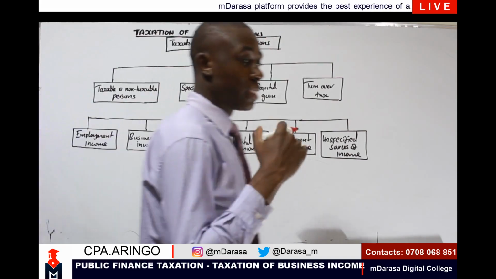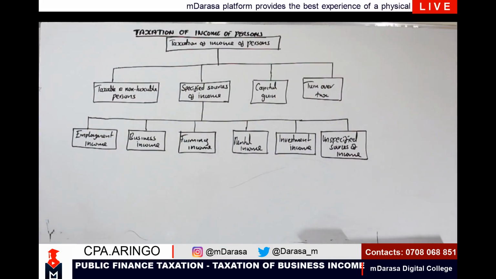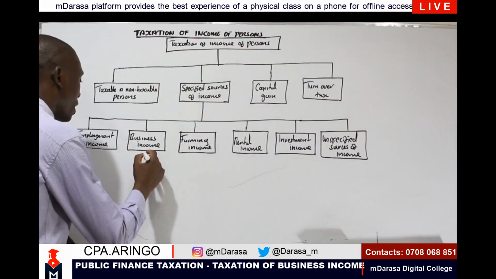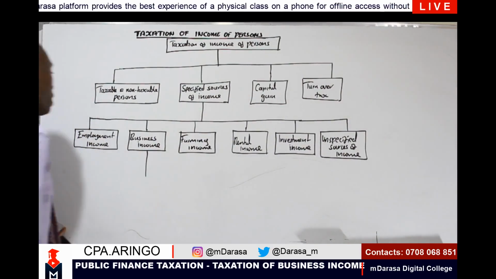Remember, we are breaking it down so that you should understand each and every part of that. After I'm able to understand this, we're going to dissect further the business income.